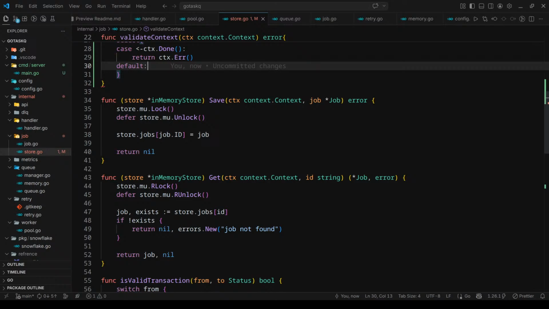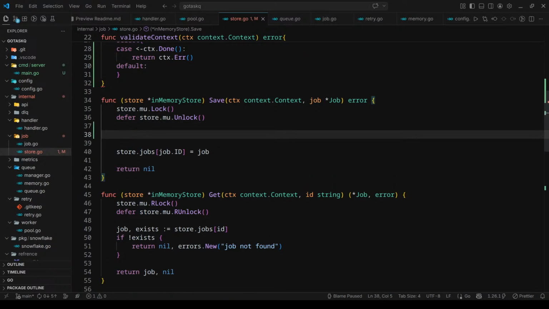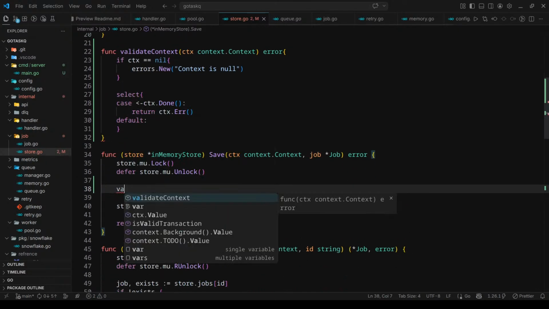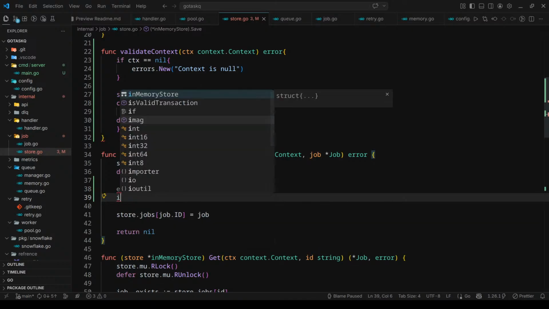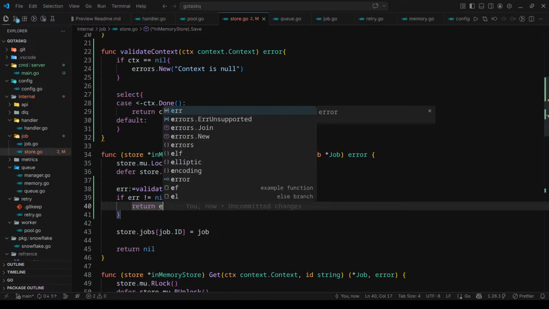So in each function, after acquiring the lock, we can check for context. Validate context will throw an error. We'll pass our own context. If error is not nil, we will return the error.